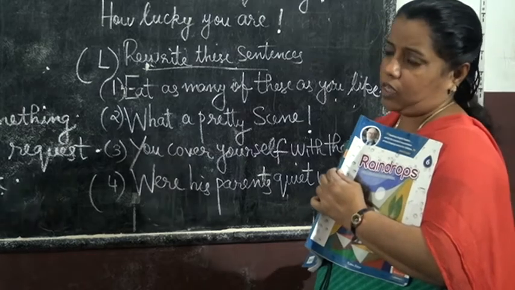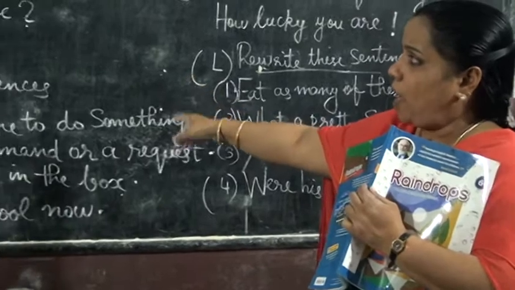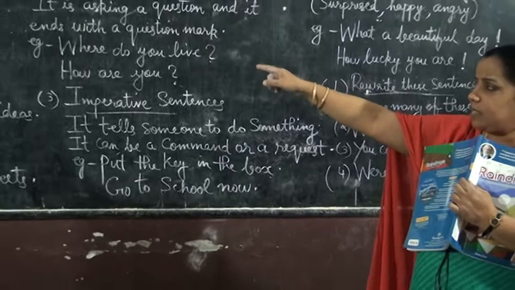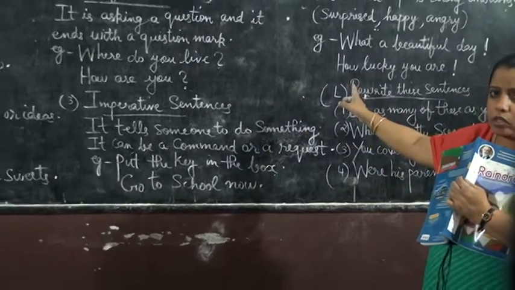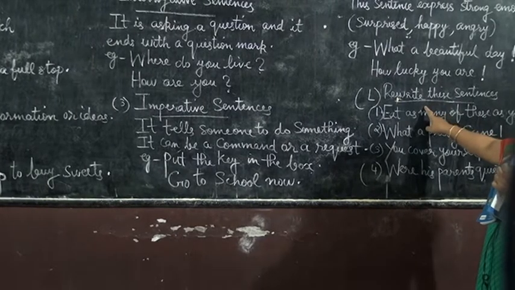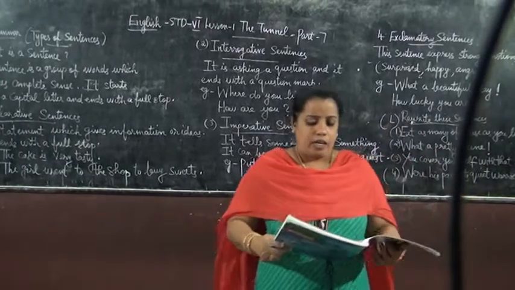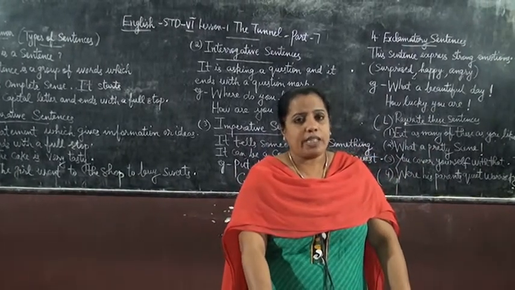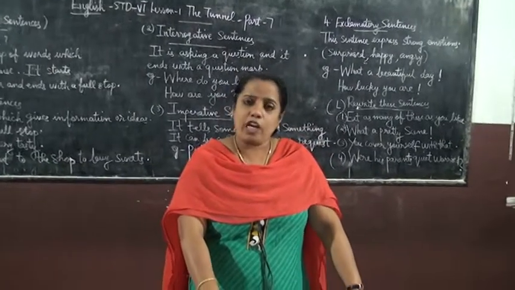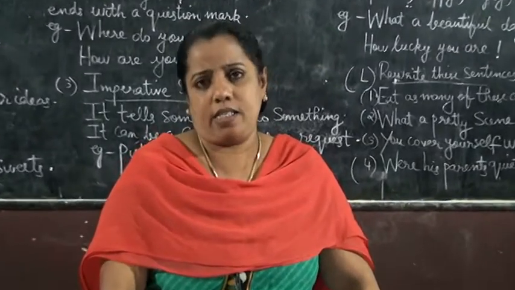So, children, copy all this grammar in your notebook. That is, from there onwards, types of sentence and copy it down in your notebook. After that, write this exercise also in your notebook. J and K. J you have to write in your textbook in that box. K you write down in your rough book. Write two examples for each sentence.